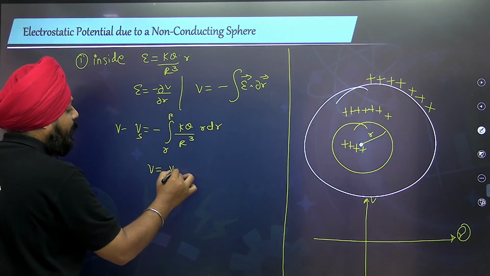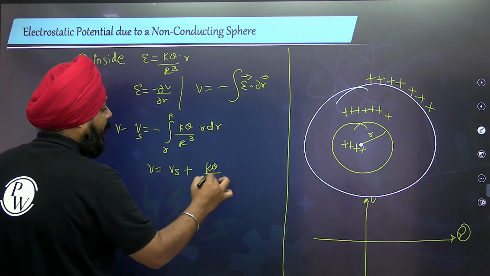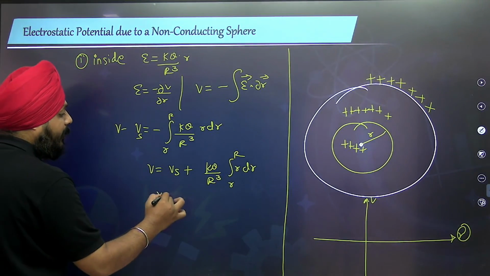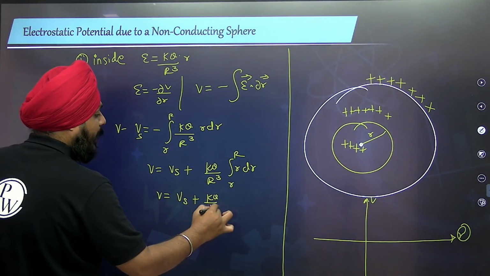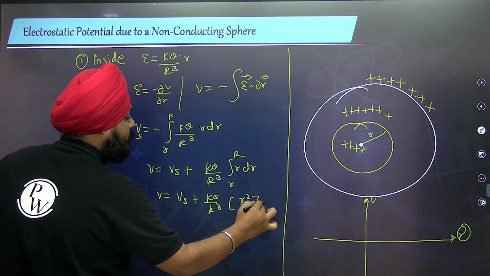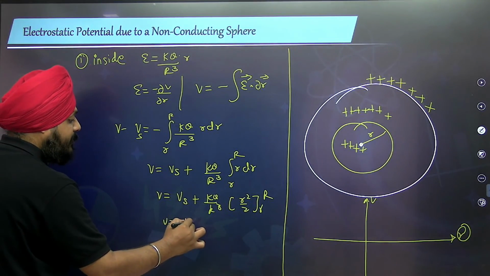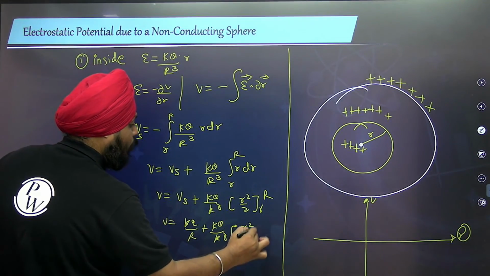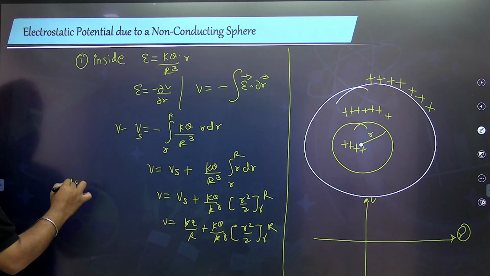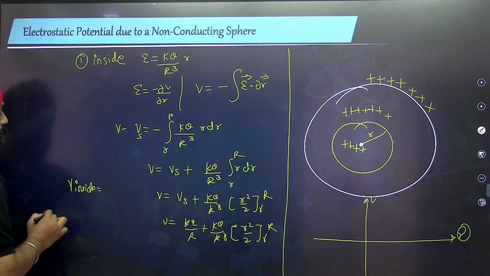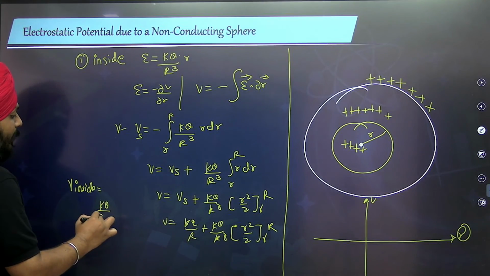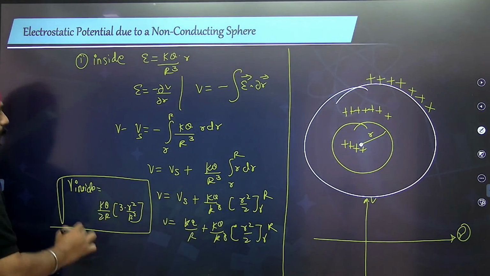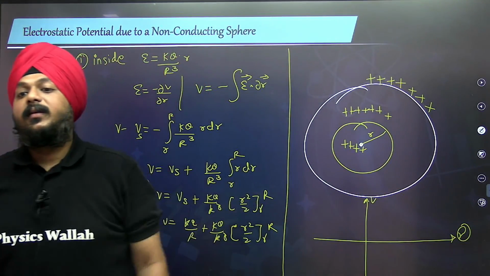So V is equal to Vs plus kq by R cubed, a constant, times r dr, integrated from small r to capital R. It is Vs plus kq by R cubed times r squared by 2, limiting from small r to capital R. Resolving this, inside the sphere the equation comes out to be kq by 2R times 3 minus small r squared by capital R squared. This is the value of the potential inside.